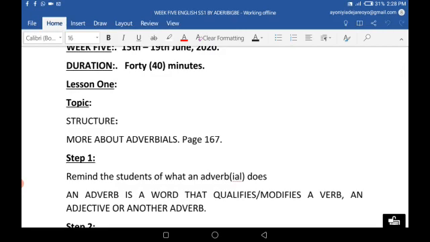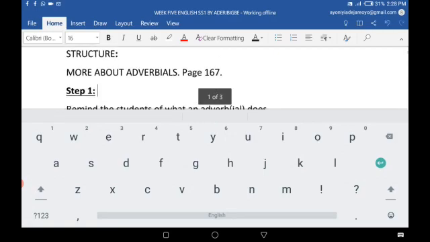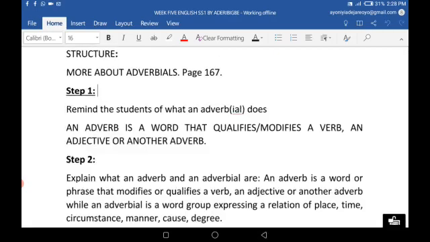I'll take that again, class. Listen. An adverb is a word that qualifies or modifies a verb, an adjective, or another adverb. Now you ask me, what do we mean by qualify or modify?